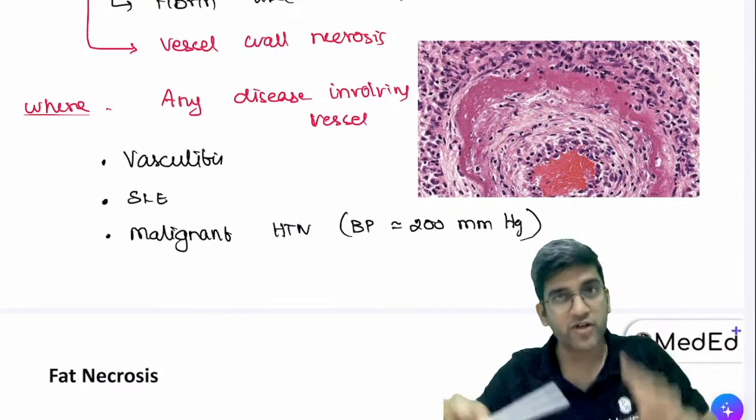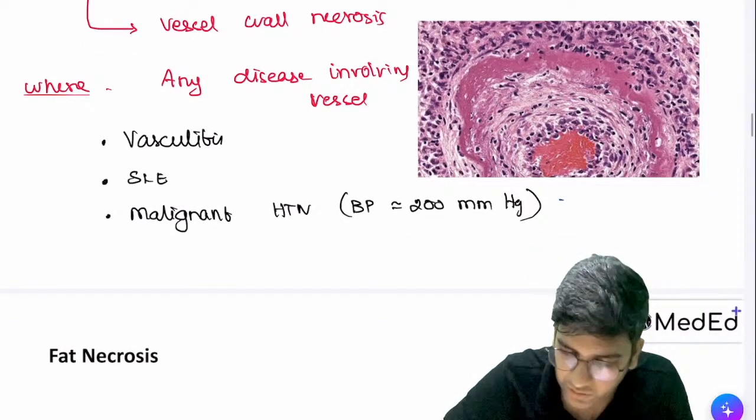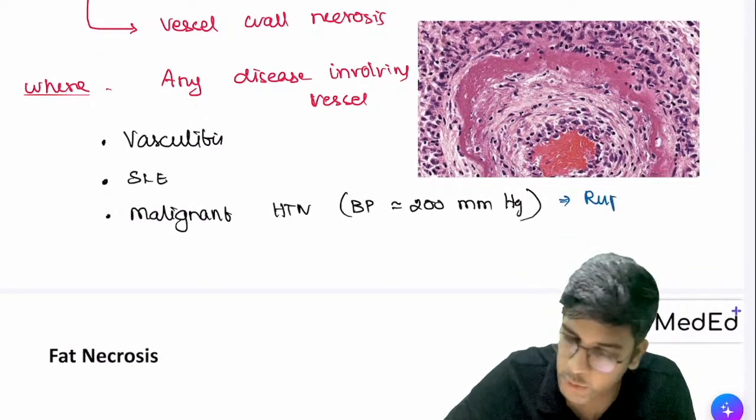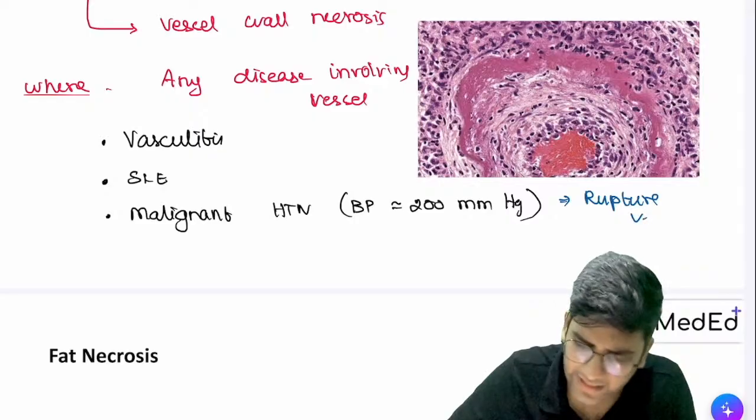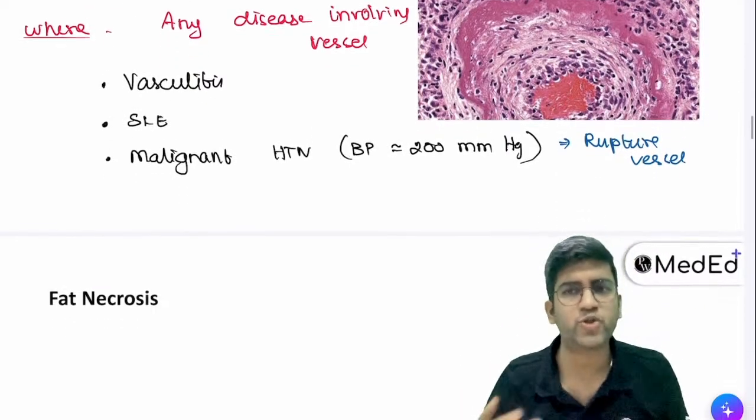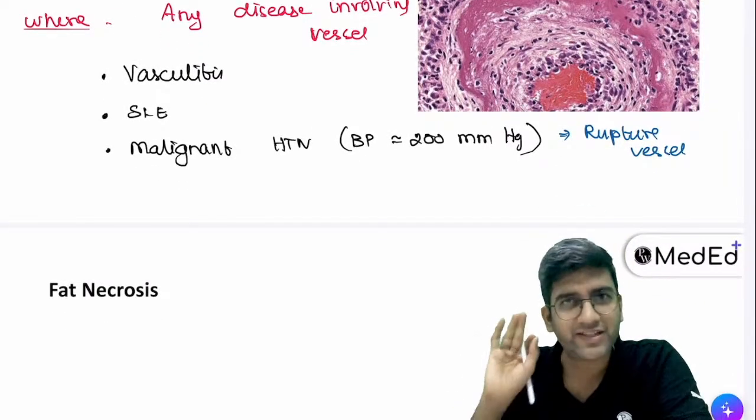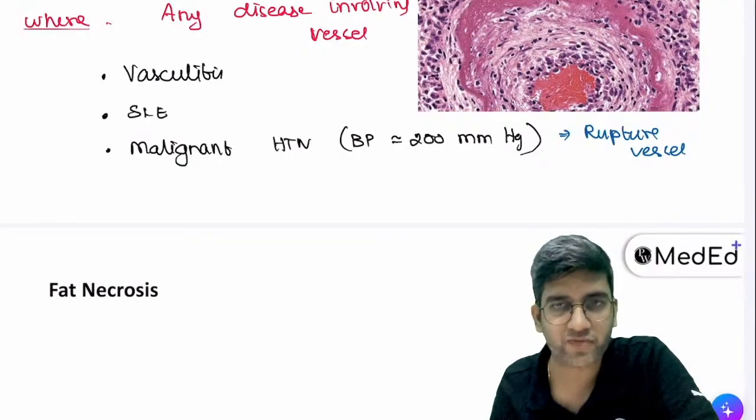It's a very high degree of hypertension. This will undoubtedly rupture vessels. So when blood vessels are ruptured, I will end up having a fibrinoid necrosis by default, right? So that's why it's a vessel wall damage. You'll have fibrinoid necrosis. Fine.